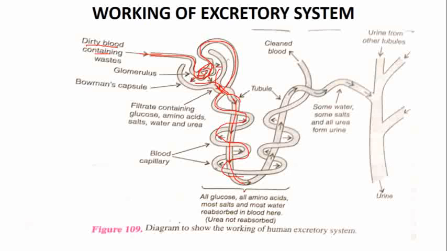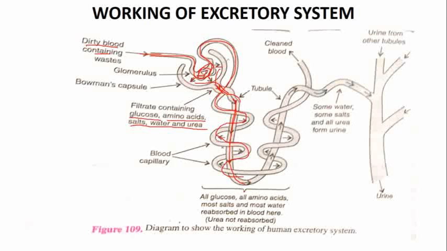So these are the blood capillaries which are present around the tubule and they are doing the reabsorption. As the filtrate is moving in this tubule, they are taking away from this filtrate. What are they absorbing? They are absorbing the glucose, the amino acid, the salt, water and urea. So this filtrate contains glucose, amino acid, salt, water and urea.